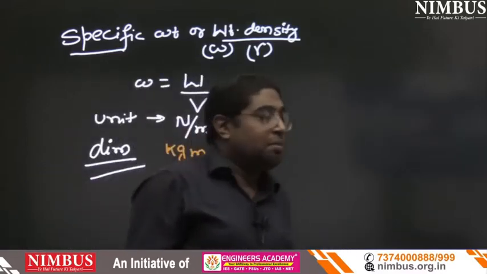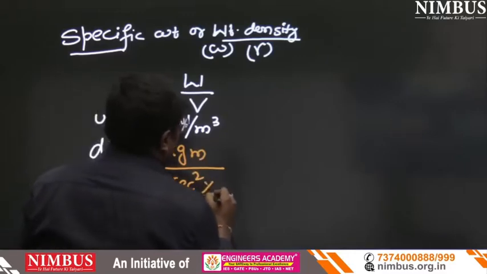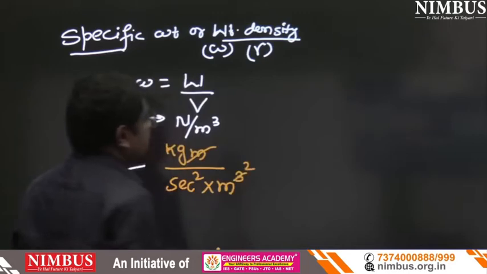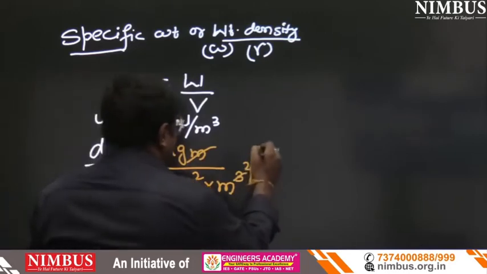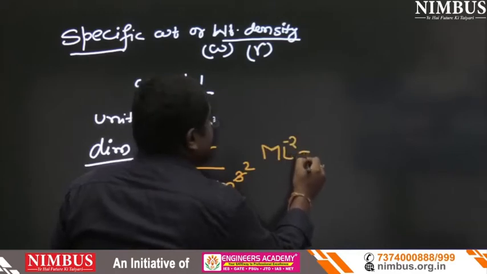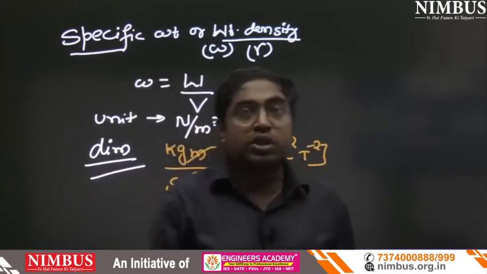Here meter cube is also written, so one meter cancels, leaving meter square. So the dimension is M L minus 2 T minus 2.